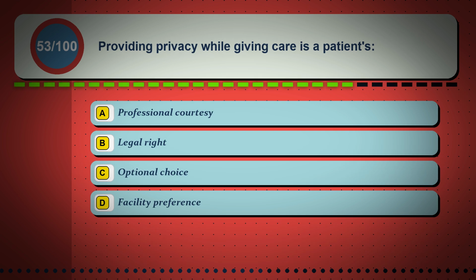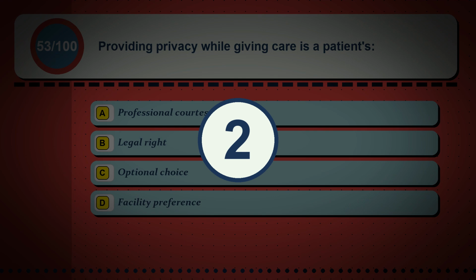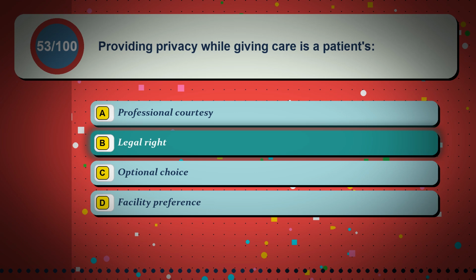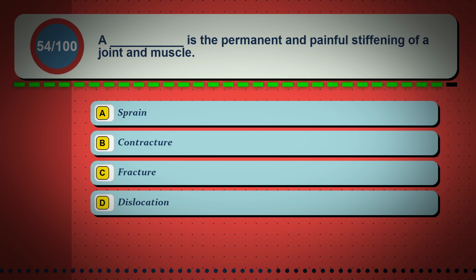Question 53. Providing privacy while giving care is a patient's. Option A, professional courtesy. Option B, legal right. Option C, optional choice. Option D, a facility preference. The correct answer is option B, legal right. The right to privacy and confidentiality is a core legal right of every resident under the Residents' Bill of Rights and OBRA regulations.